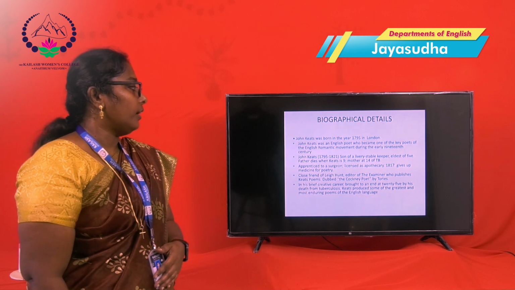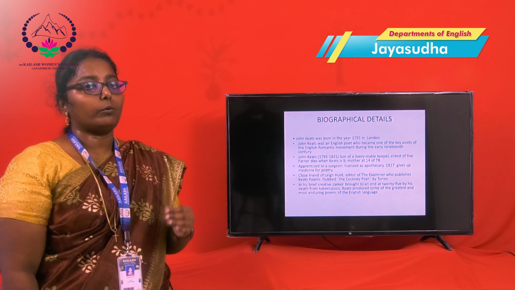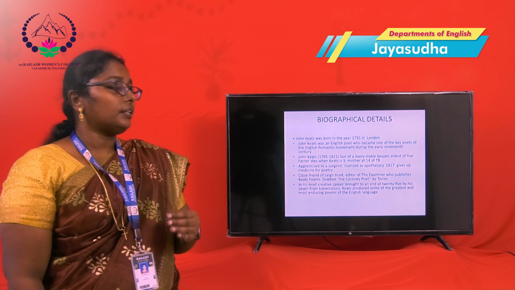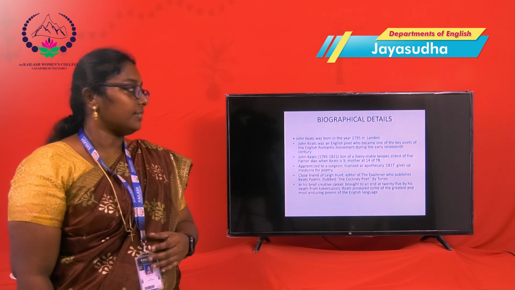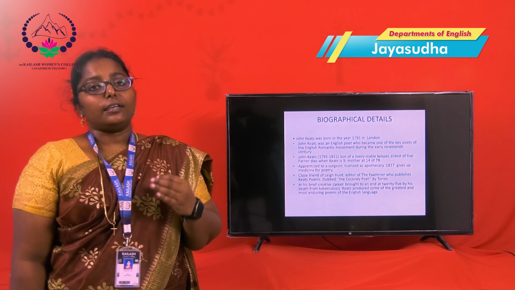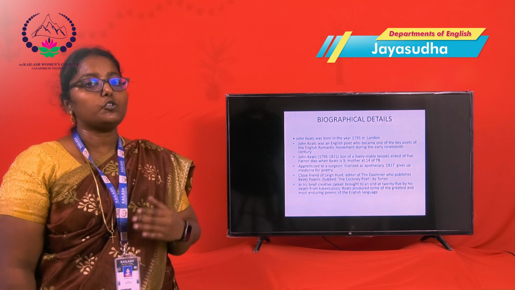His close friend Leigh Hunt, an editor of one of the great magazines, The Examiner, published Keats' poems in his magazine. In a brief creative career, he died at the age of 25 because of the same tuberculosis.